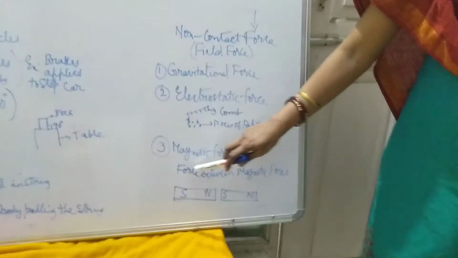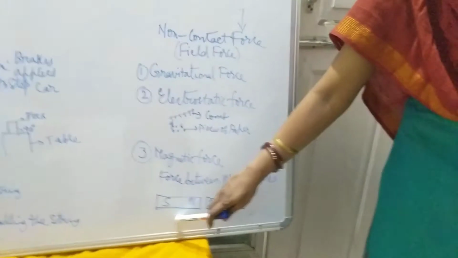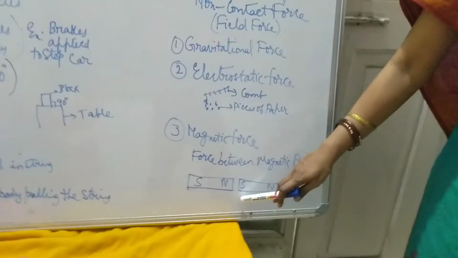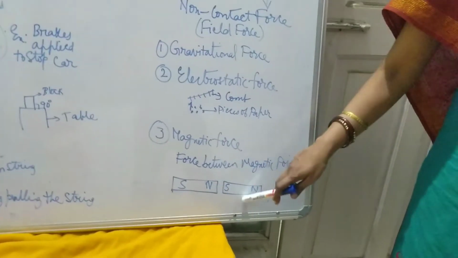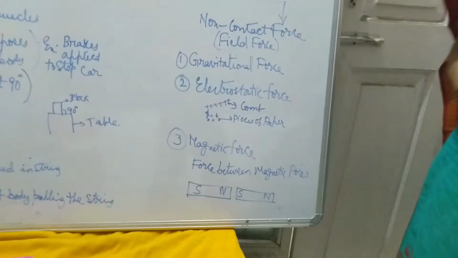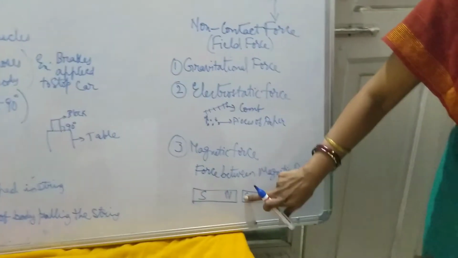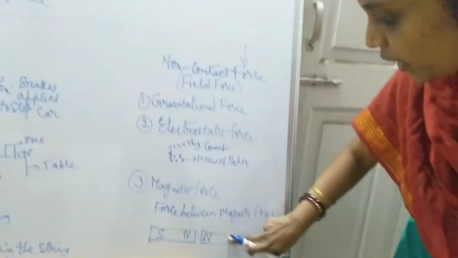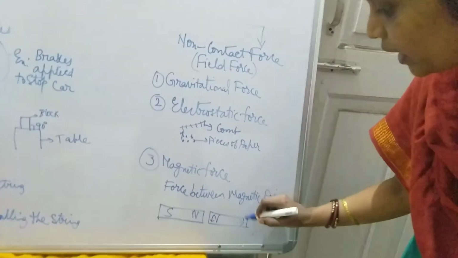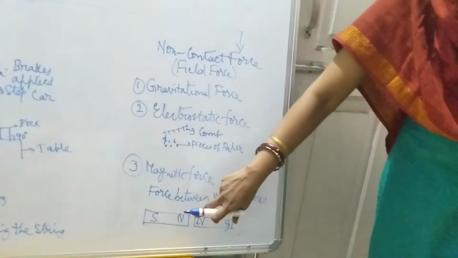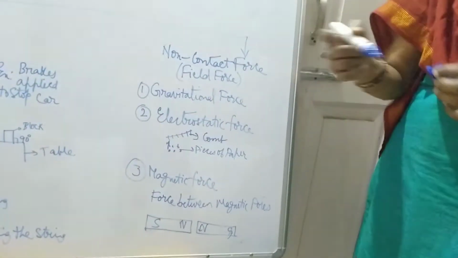Third category is magnetic force. That means the force exerted by magnets. If you take two magnets, you know a magnet has two poles, north and south. One more magnet, south and north. Now what type of force will they have? They will have an attraction force because this is north and this is south. For instance, if you take this one also as north and this one as south, what type of force will it have? They will have a force of repulsion. These two magnets will be repelled from each other.